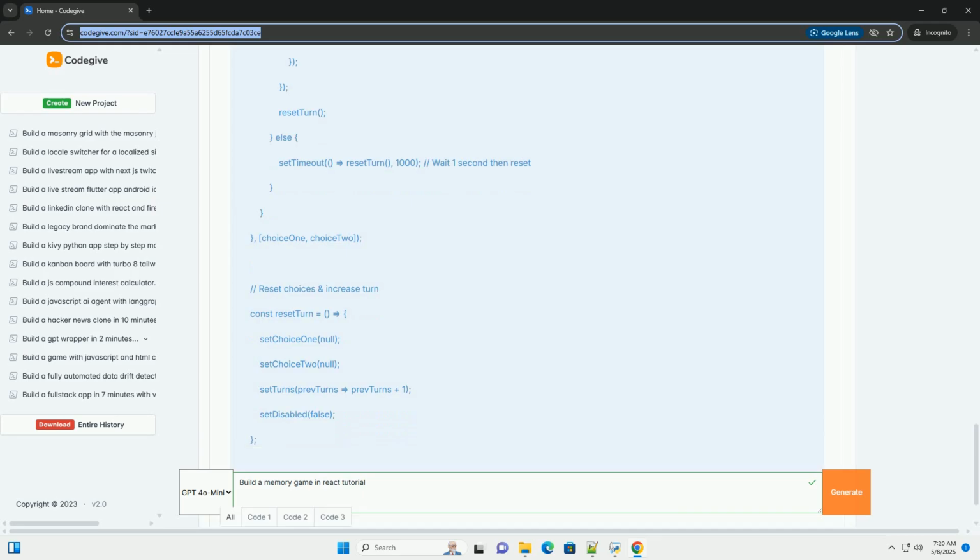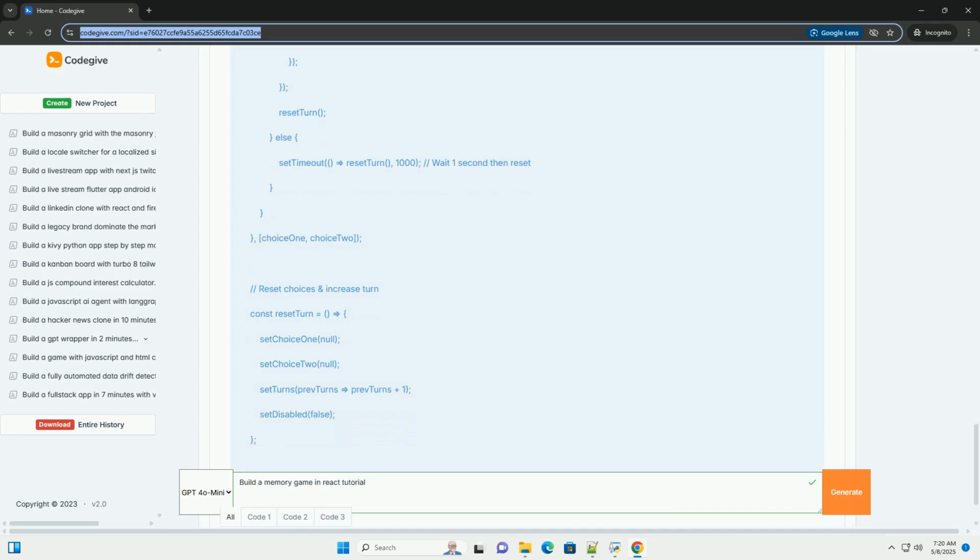Shuffle cards function. It creates a duplicate array of card images to make pairs for the game. It shuffles the cards randomly using sort with Math.random minus 0.5. It maps over the shuffled cards and adds a unique ID property to each card object using Math.random. This is crucial for React to efficiently update the component. It resets choice 1, choice 2, and the number of turns. Finally, it updates the card state with the shuffled cards.